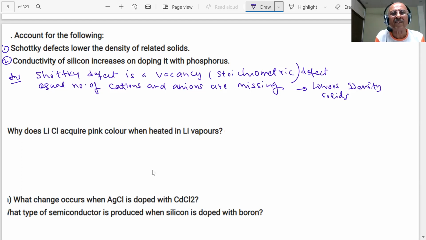Conductivity of silicon increases on doping with phosphorus, students. What happens when silicon is doped with phosphorus? Phosphorus has 5 valence electrons. They will occupy some of the lattice sites in silicon, and 4 out of 5 electrons will be used in the formation of 4 covalent bonds. So it will form an N-type semiconductor.